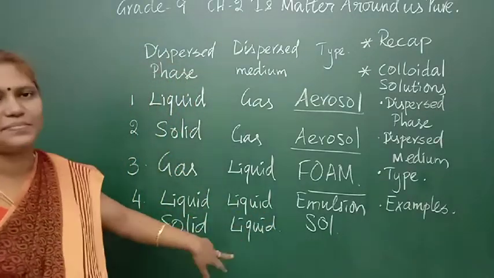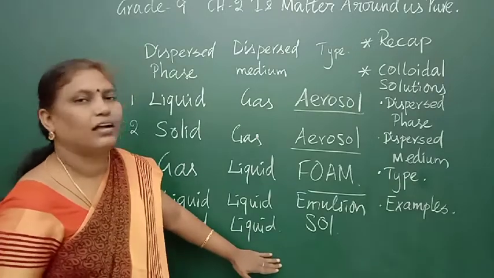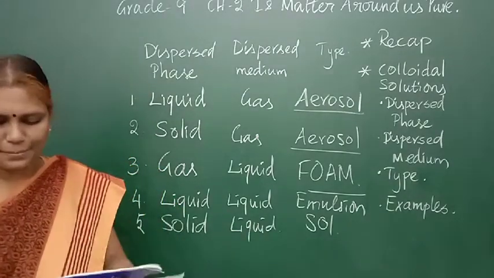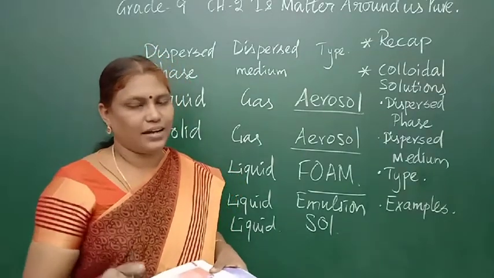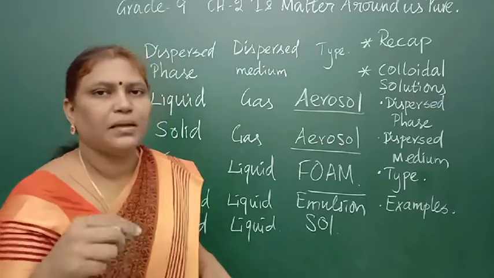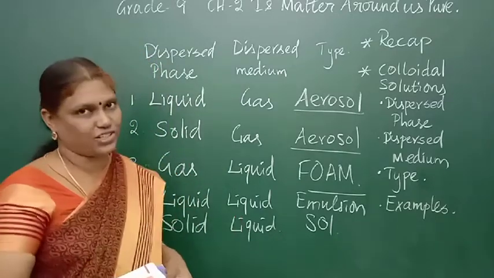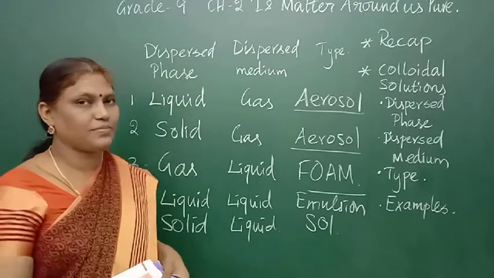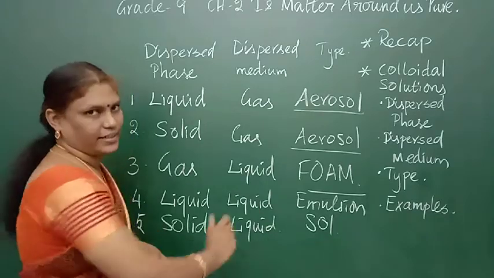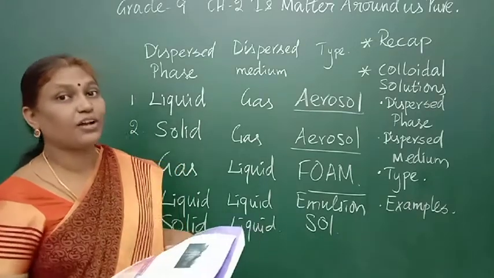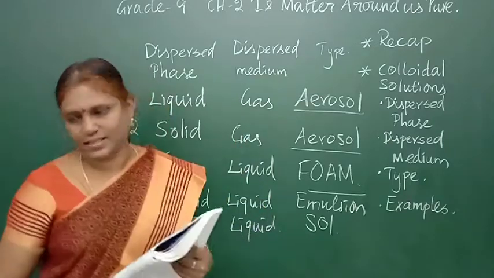Solid is dispersed in the liquid medium. Example, milk of magnesia, mud. I am not talking about sand. Mud is different, muddy water. Mud is semi-solid that will mix with liquid partially. Sand is different, that will form a suspension. Mud will form a muddy substance with water. So, mud is also an example for a colloidal substance. Sand and water is a suspension. Shall we go for the next?